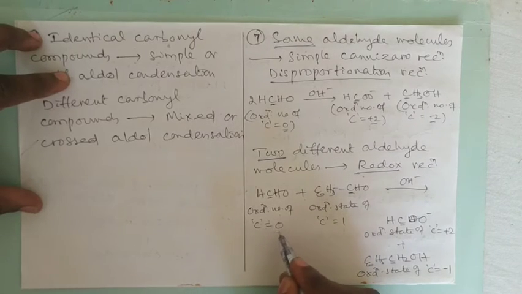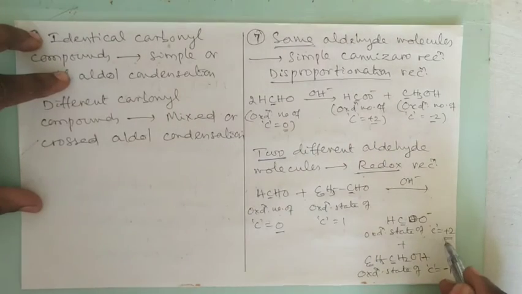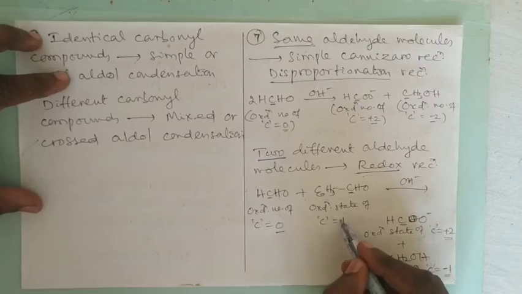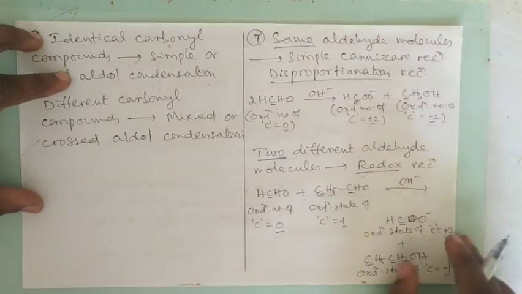Here HCHO, it is 0, here it becomes +2, that means this carbon gets oxidized. Here it is +1 and here it becomes -1, that is getting reduced. So here one molecule is getting oxidized and another molecule is getting reduced. Therefore it is known as redox reaction.